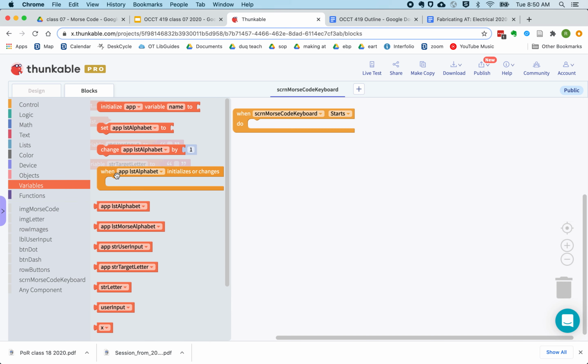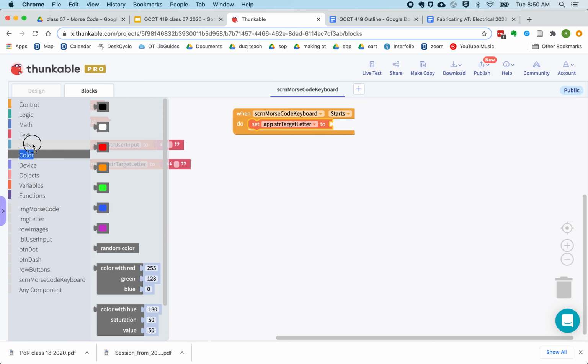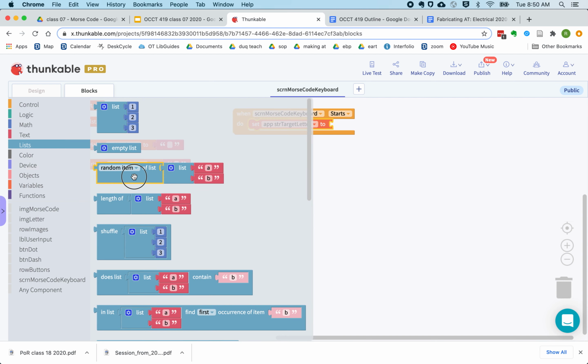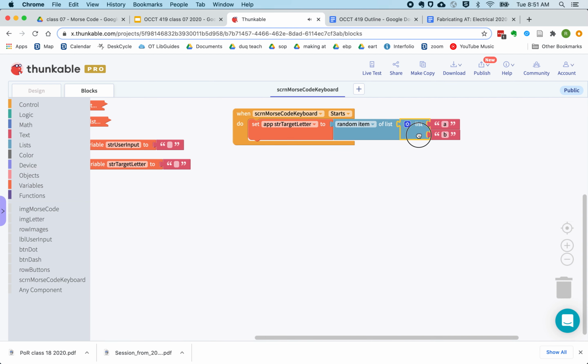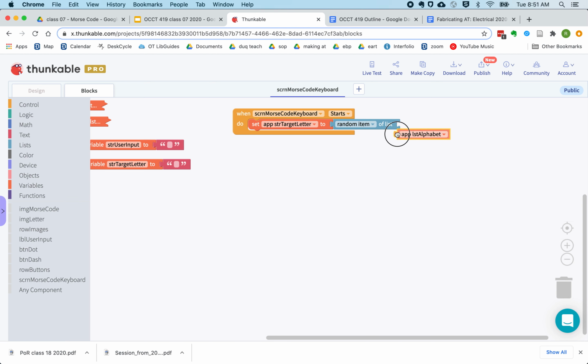So let's start here. Choosing the target letter, we're going to choose a random item from our alphabet. Okay, so this will pick some random letter.